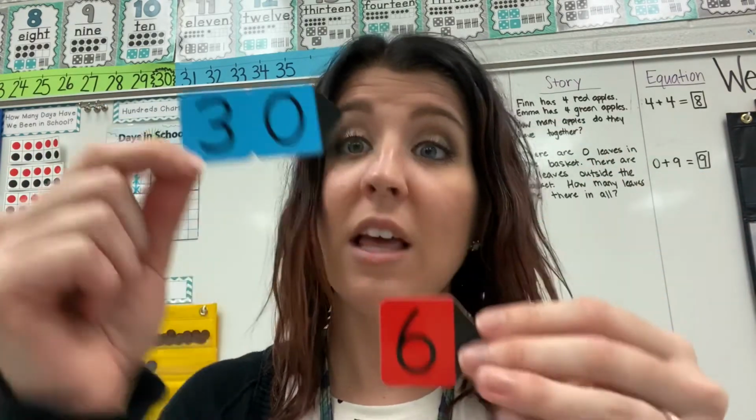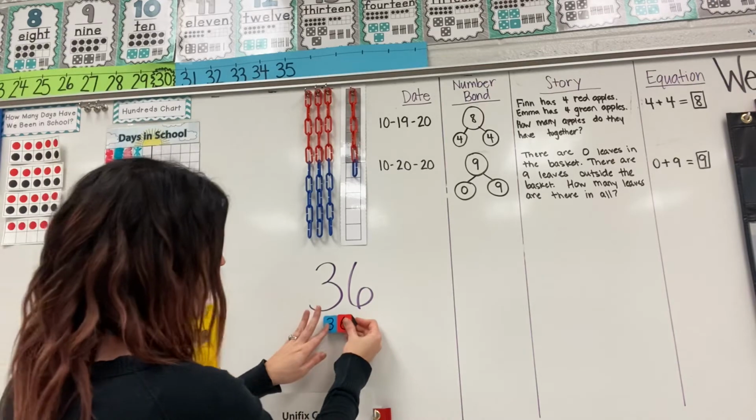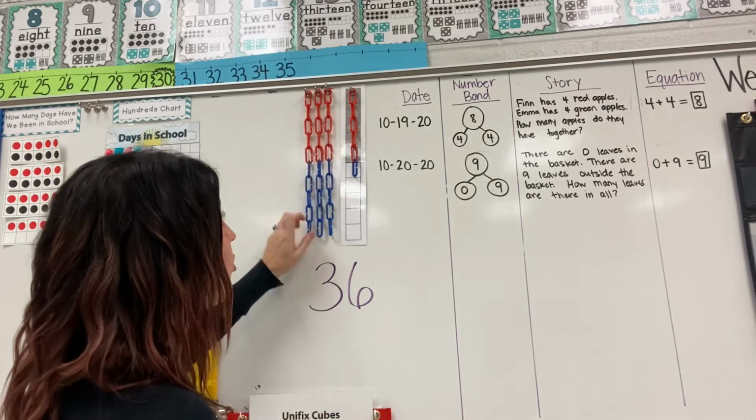It was hiding a 0, so it was really 30. And the 6 is really just a 6. So we have 30 and 6. 30 and 6 make 36. So the reason that 36 has this 3 is because it has 3 groups of 10.